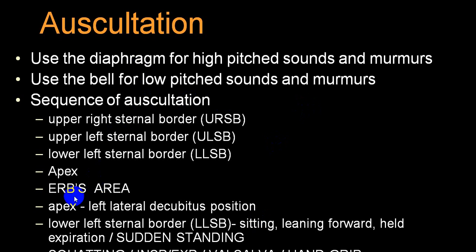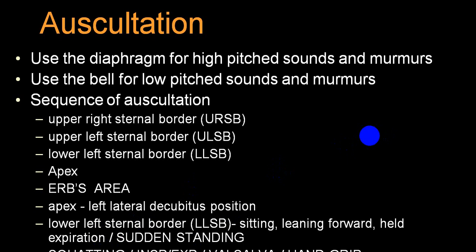Apart from that, we have already told you that you auscultate in a supine posture, in a left lateral decubitus position, sitting posture and leaning forward, and then we do a little maneuver we call deep inspiration and expiration, because some murmurs will change with inspiration and expiration, particularly if the murmur is on the right side. The murmurs of tricuspid and pulmonary valve will change with respiration.